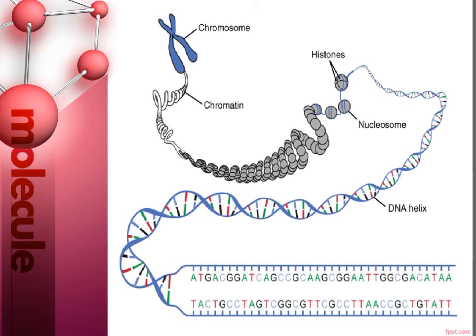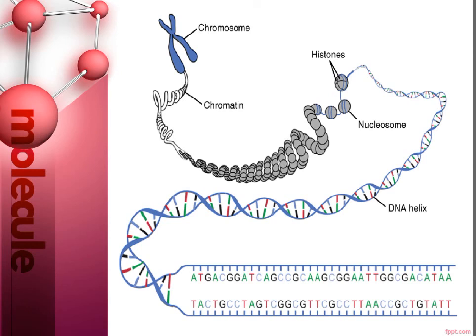These are thread-like structures that are packed inside the nucleus. So in a plant cell, a large amount of DNA is there, and these chromosomes or chromatins are packed inside the structure of DNA, or in simple words, chromatins are present inside the plant cell DNA.